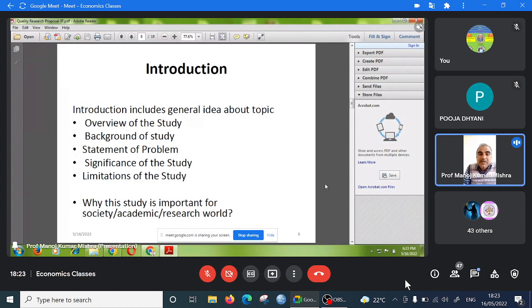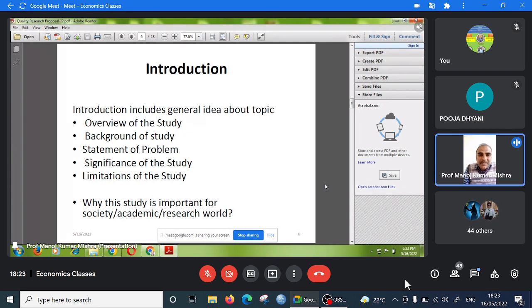So a small background about your topic is also necessary. After that, the statement of the problem means the situation that motivated you to do the study. A statement of the problem means what situation motivated you to do this study. You have to write about this in the statement of the problem.